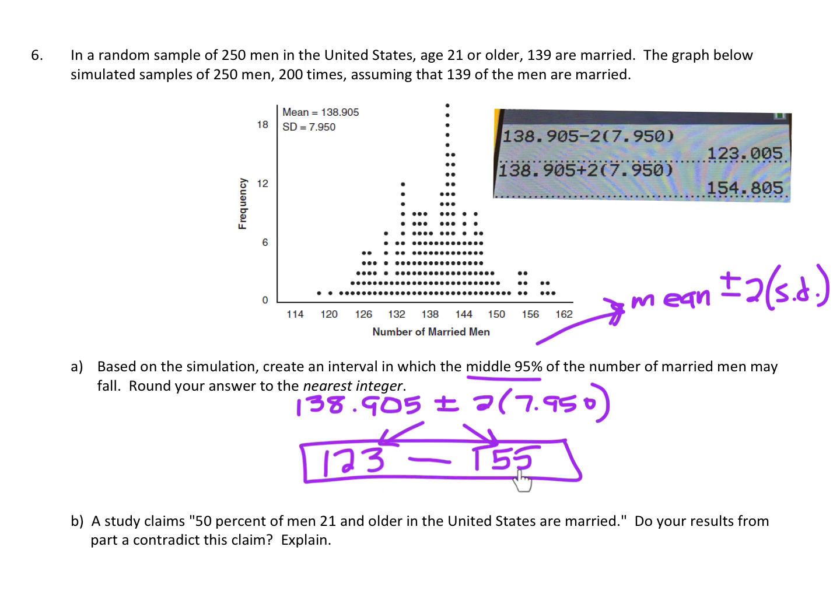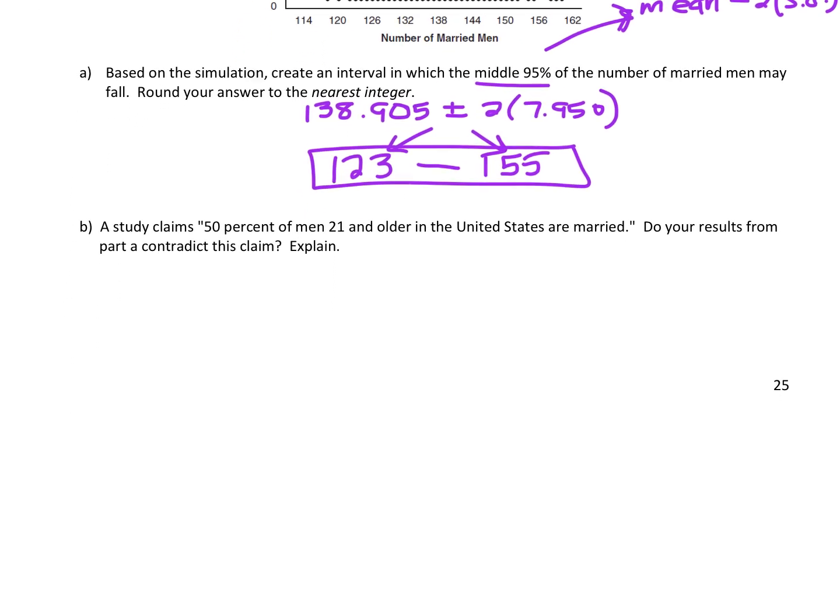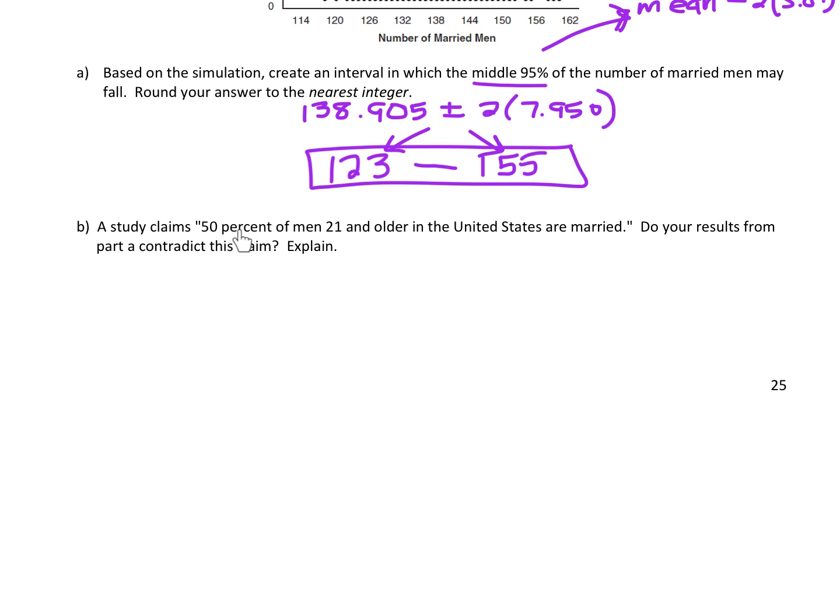Okay, so part B says, a study claims 50% of men 21 and older in the United States are married. Do your results from part A contradict this claim? Okay, so first of all, we were looking at 250 men, right? So when it says 50% of men 21 and older, we want to figure out what's 50% of 250. So basically just half of 250, right? So that would be 125 men.